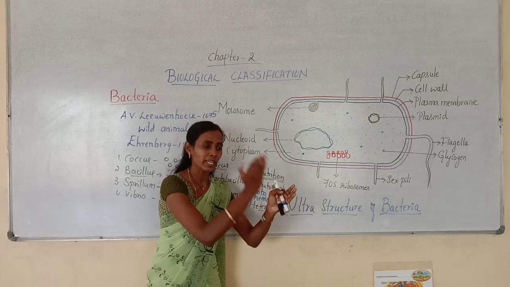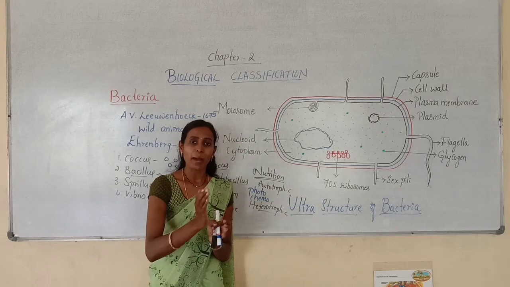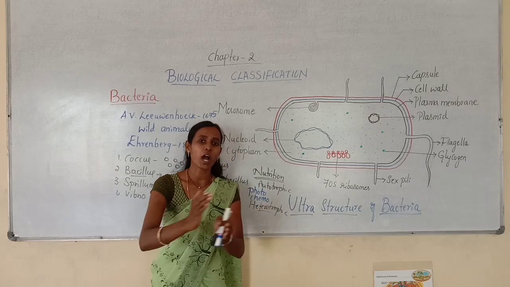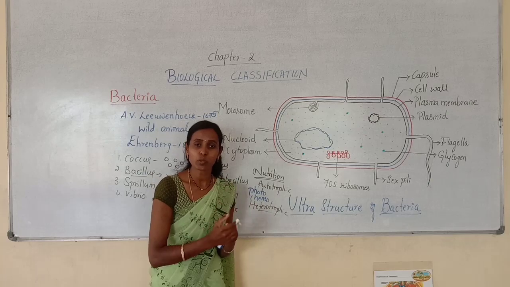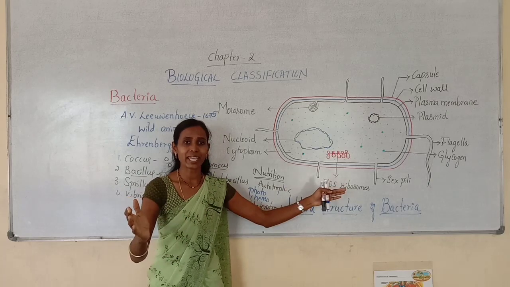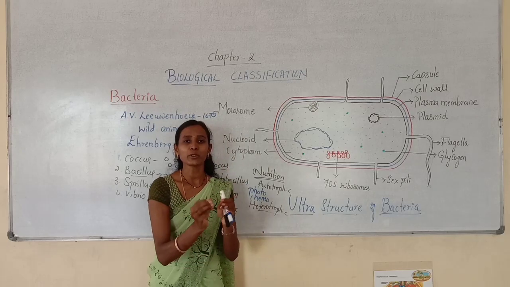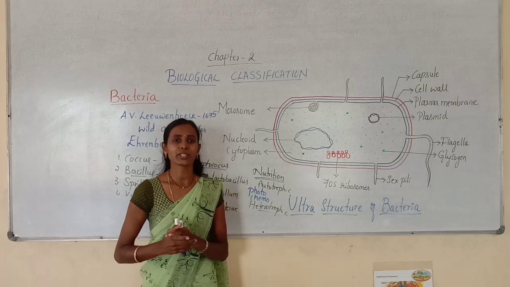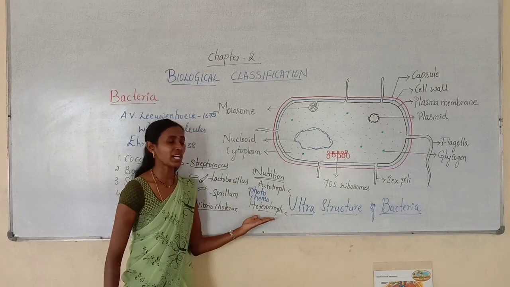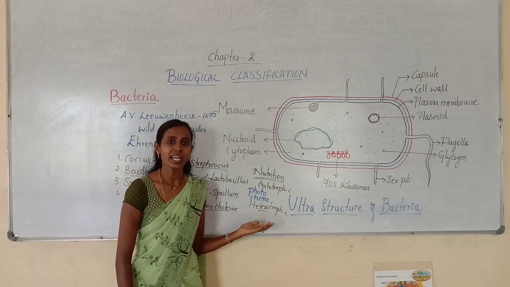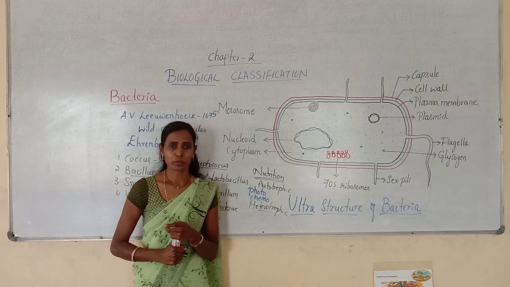Proteins will be broken down to form amino acids. Amino acids are further broken down to form ammonium ions. Likewise, whatever complex organic material is there, that complex dead body will be decomposed into small inorganic nutrients. That process is called decomposition. So the majority of the heterotrophic bacteria are decomposers because they mainly take part in the decomposition process.